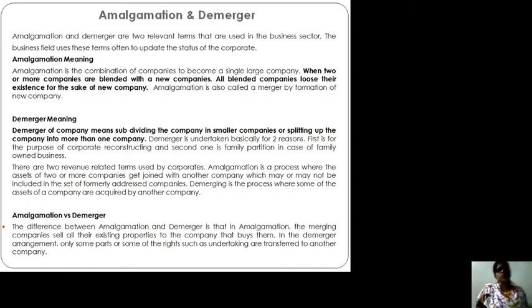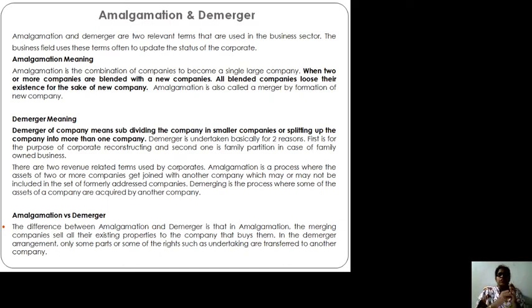So there are two revenue related terms used by corporates. Amalgamation is a process where the assets of two or more companies get joined with another company, which may or may not be included in the set of formerly addressed companies. Demerging is the process where some of the assets of the company are acquired by another company. What is demerger?